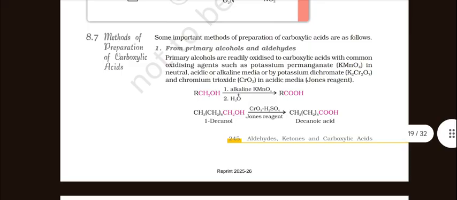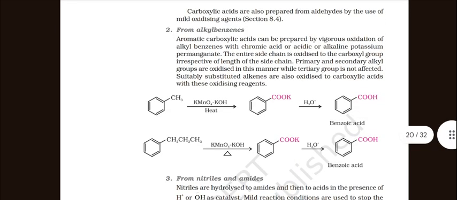Methods of preparation of carboxylic acid. Some important methods of preparation of carboxylic acid are as follows. From primary alcohol and aldehyde. Primary alcohols are readily oxidized to carboxylic acid with common oxidizing agents such as potassium permanganate in neutral, acidic or alkaline media, or by potassium dichromate and chromium trioxide in acidic media. Carboxylic acids are also prepared from aldehydes by the use of mild oxidizing agents.